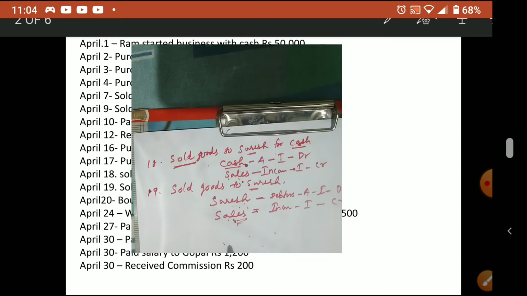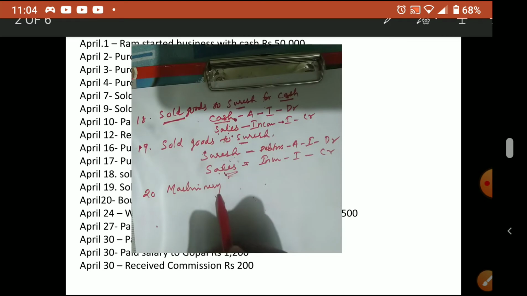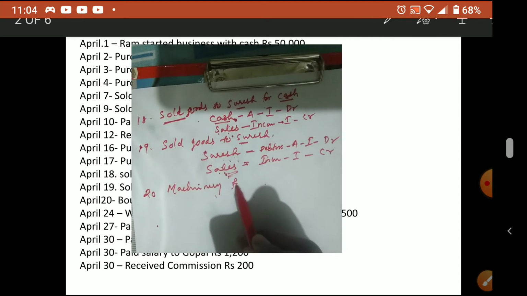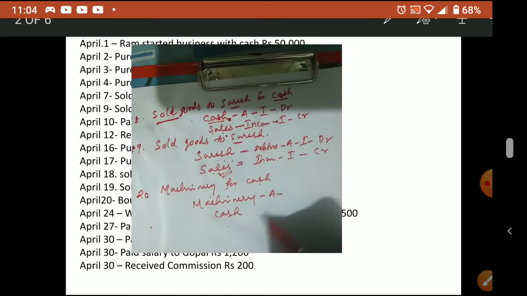Okay. So now, bought machinery for cash. So furniture purchased. Sorry, not furniture, asset. Bought machinery. So when we purchase machinery for cash, one aspect is what? Machinery is one aspect. Cash is another aspect. So machinery is asset. Asset is coming in. New machinery is coming. So increase, debit. Asset increase, debit.